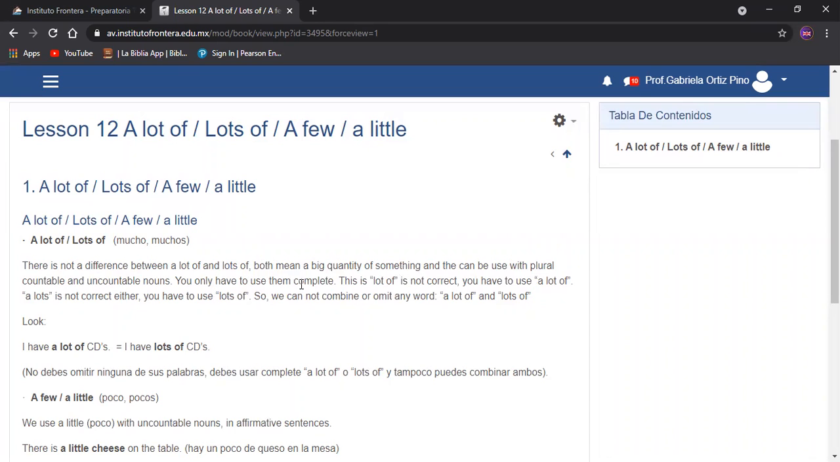You only have to use them to complete. This is lot of, it's not correct. You have to use a lot of. Si dicen lot of, no va a ser correcto, tenemos que decir a lot of. A lot tampoco es correcto. Tenemos que decir lots of. So we cannot combine or omit any word a lot of and lots of.